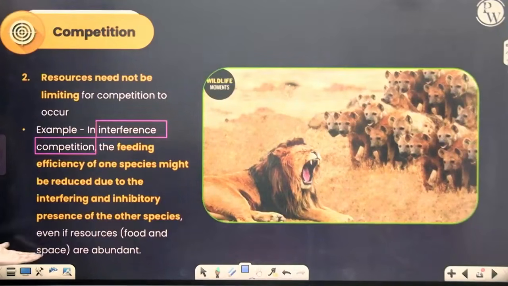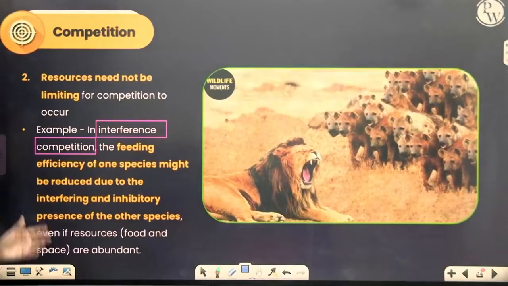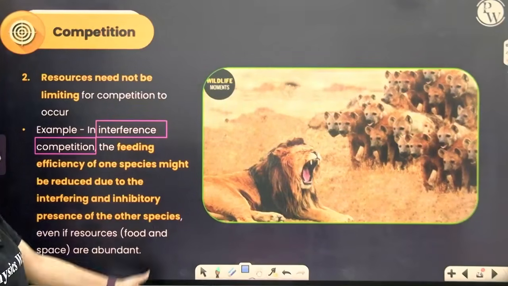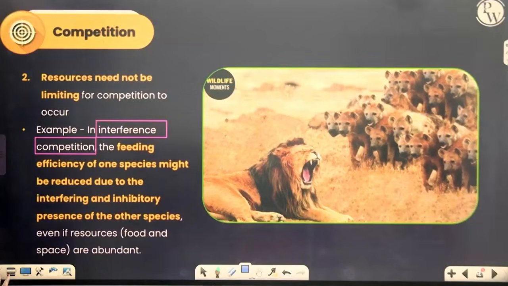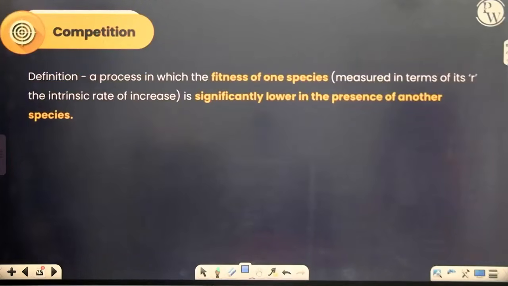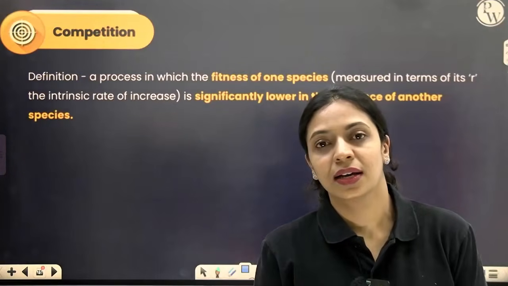Even when resources like food and space are abundant, the efficiency of one species, in this case the hyena species, might be reduced due to the interfering and inhibitory presence of the other species. Now, how do you define competition in that case?